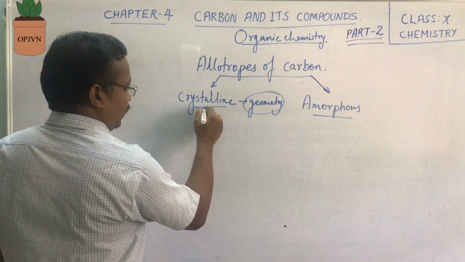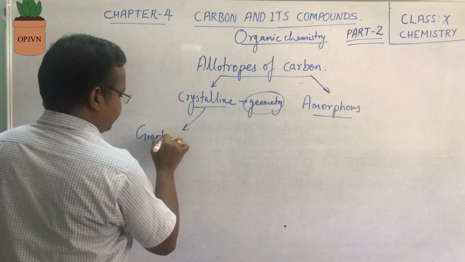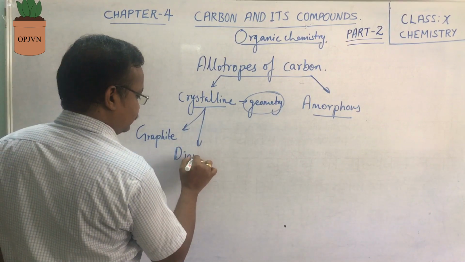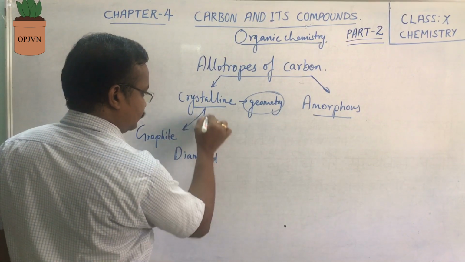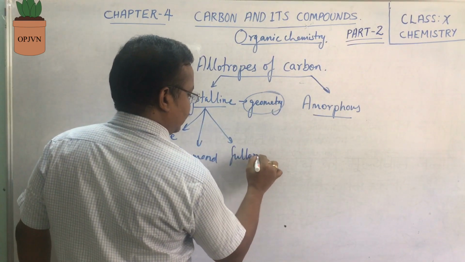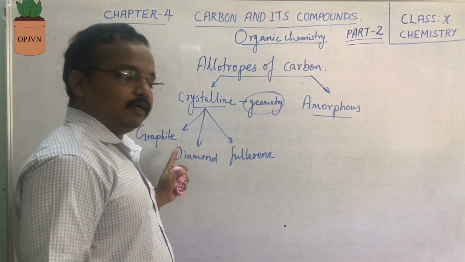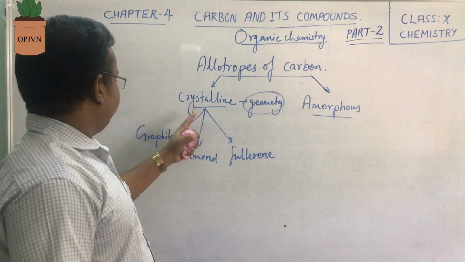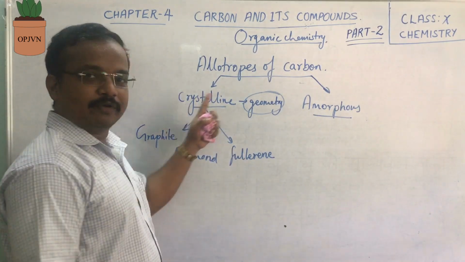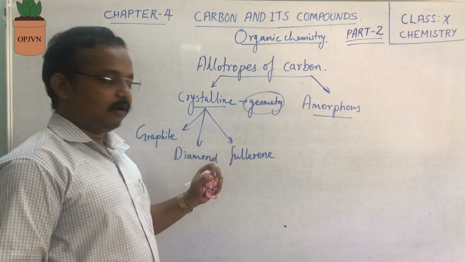In crystalline we have three types, that is graphite, then diamond, and fullerene. So these are the three crystalline forms of allotropic forms of carbon, that is graphite, diamond, and fullerenes.